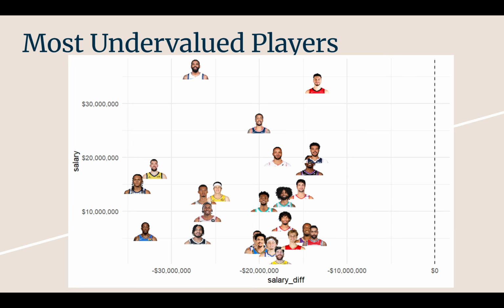A lot of these make sense. A lot of these are rookie scale contracts. You see J-Dub in the bottom left. He's one of the most undervalued. Paolo Banchero makes sense. He's taking a lot of shots, contributing a lot in the box score, and is also still, I believe, on his rookie contract. Wembanyama, of course, is on there as one of the most undervalued players. Zubats, funnily enough, is on there on the left side. Probably makes sense because he had an all-star season last season, so that makes sense.